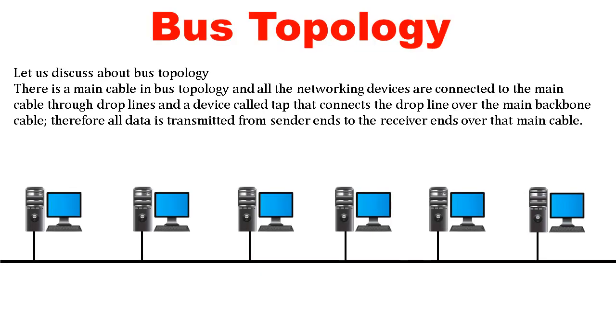What is bus topology? Let us discuss about bus topology. There is a main cable in bus topology, and all the networking devices are connected to the main cable through drop lines and a device called a tap that connects the drop line to the main backbone cable. Therefore, all data is transmitted from the sender's end to the receiver's end over that main cable.